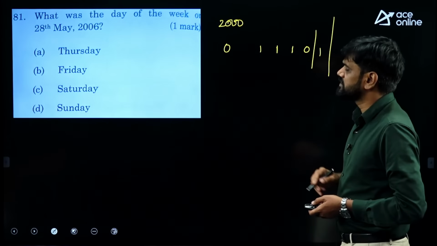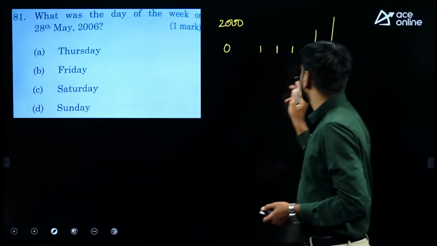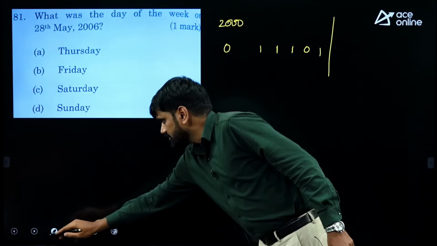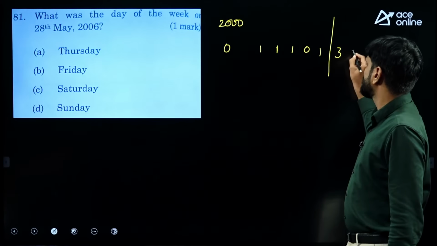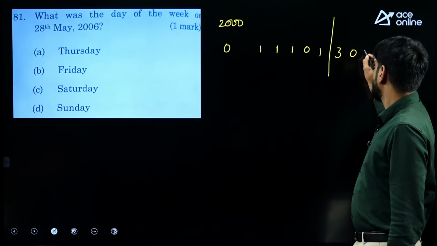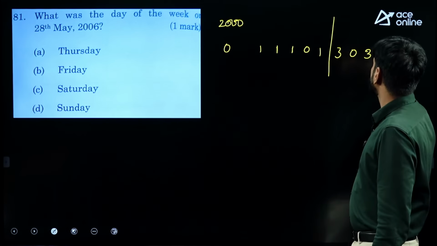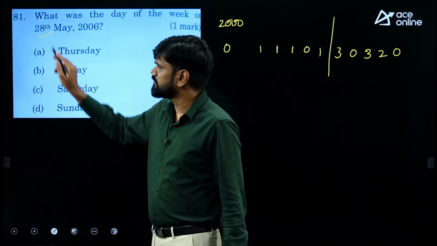Coming to the year 2006, I have to count the odd days month-wise, because I am in the year 2006. Now, in the year 2006, January will have 3 odd days, February will have 0, March will have 3 odd days, April will have 2 odd days, May will have 0 odd days, because in the month of May we have to go up to 28th.